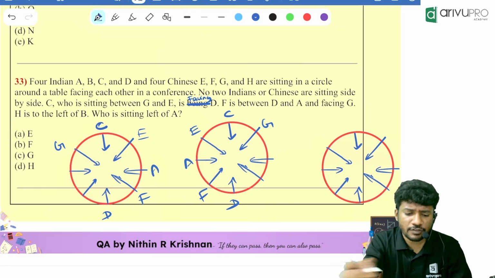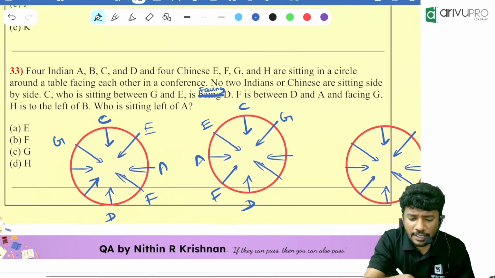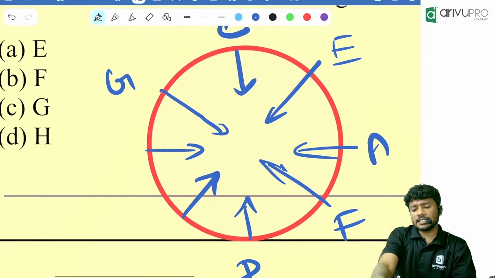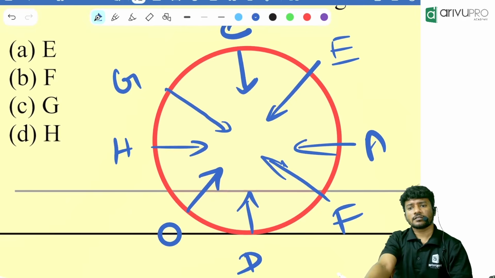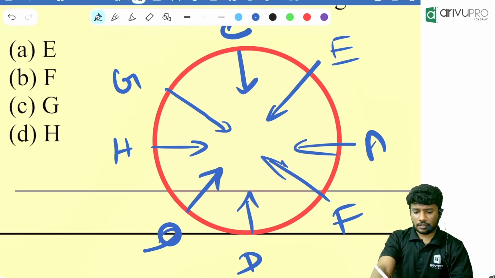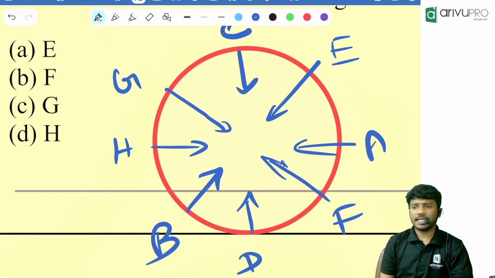H is to the left of B. That means if B is over here, H will be to the left, right?